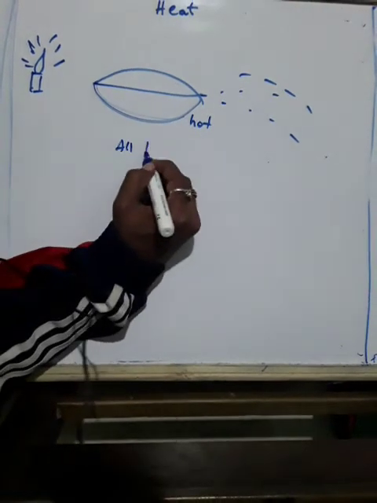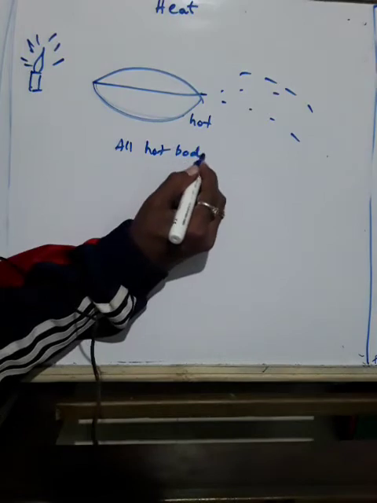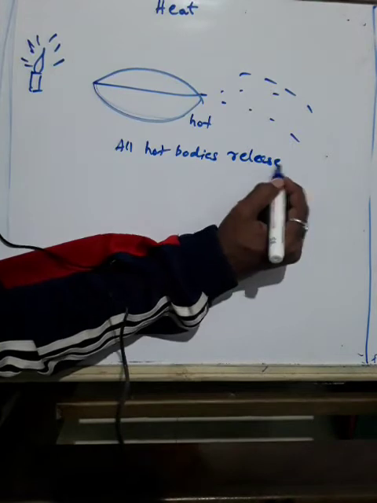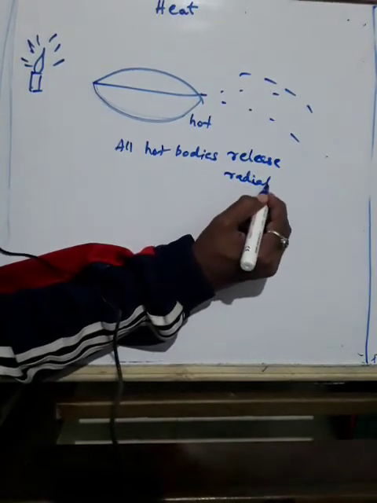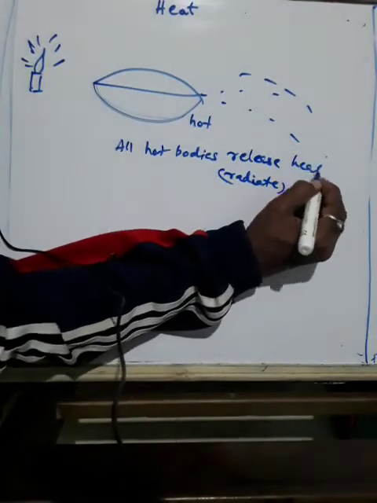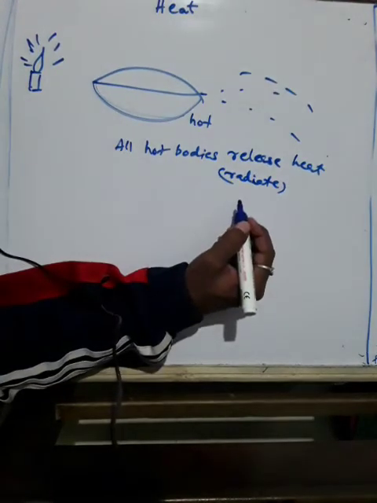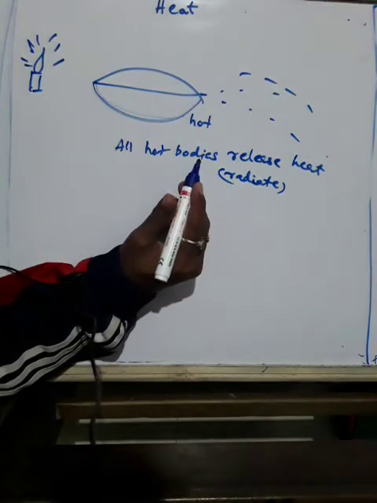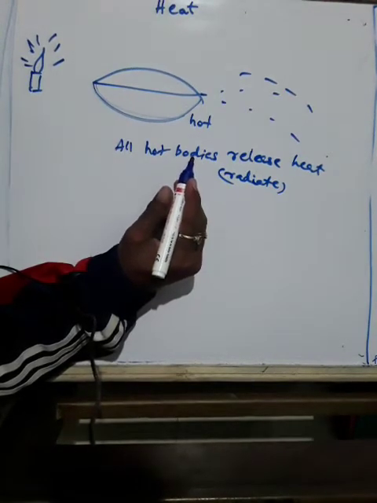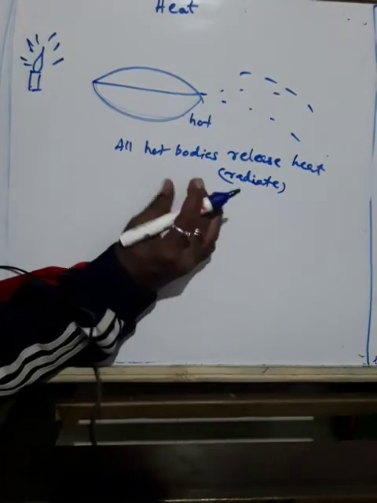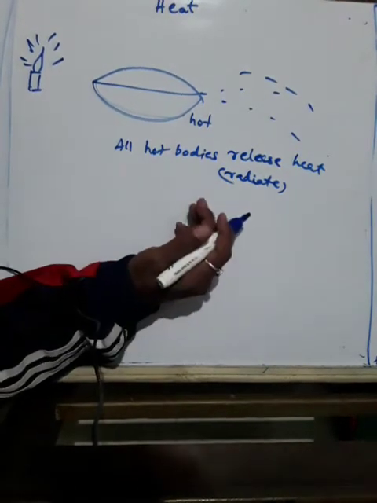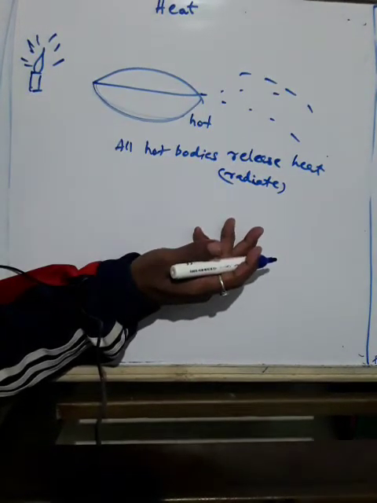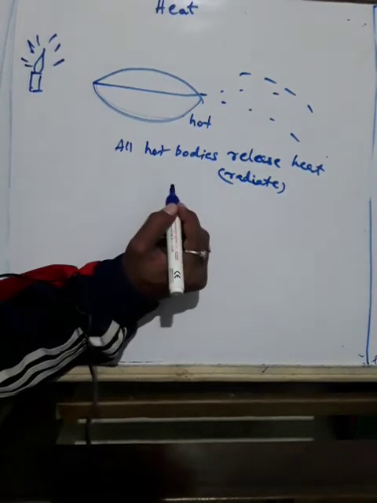When this heat falls on some object, a part of it is reflected, a part is absorbed, and a part may be transmitted. The temperature of the object increases due to the absorbed part of the heat.